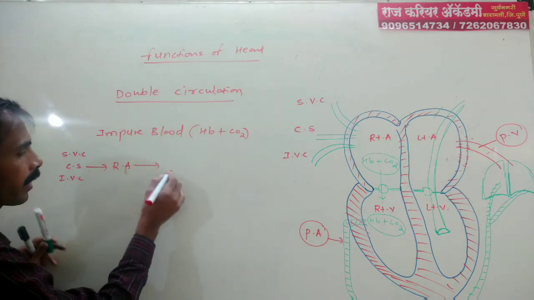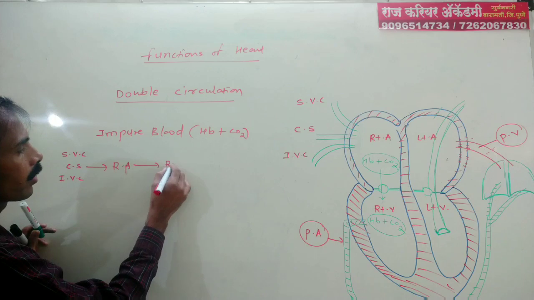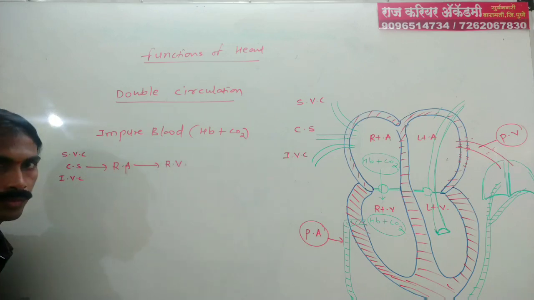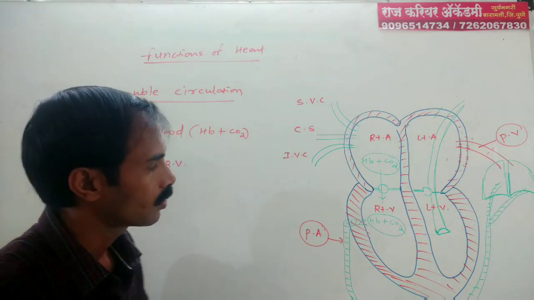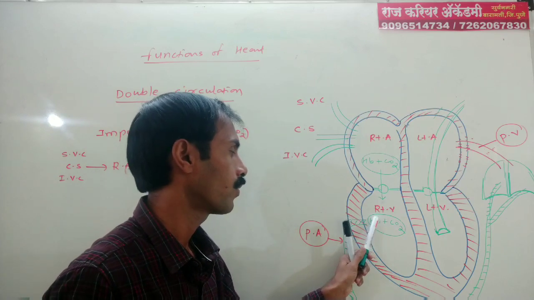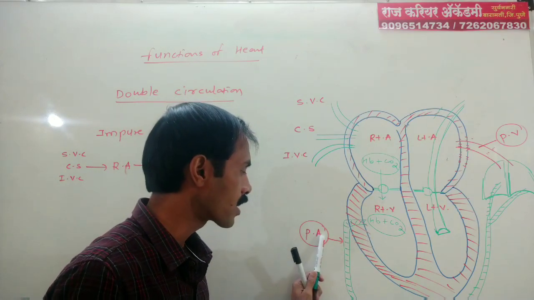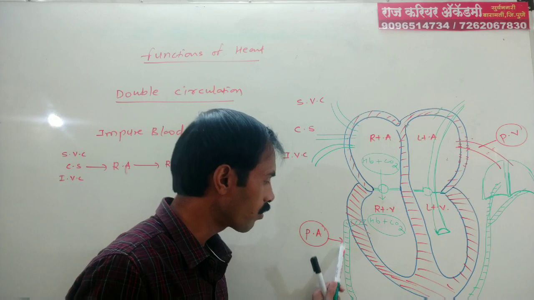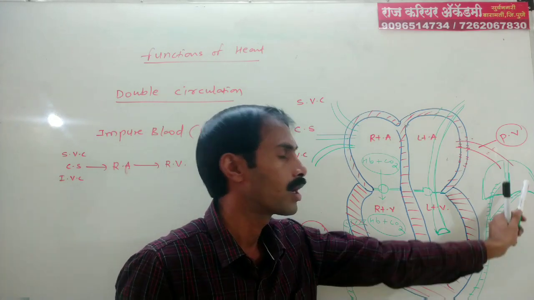From the right atrium to the right ventricle. From the right ventricle, with the help of the pulmonary artery, that impure blood is transferred to the lungs.